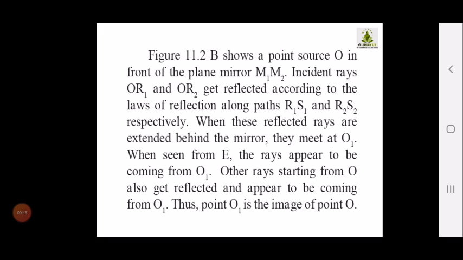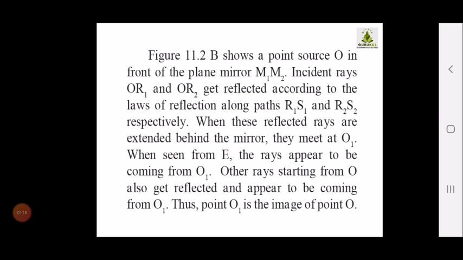So figure 11.2b shows a point source O in front of plane mirror M1 M2. Then incident rays OR1 and OR2 get reflected according to the laws of reflection along the paths R1S1 and R2S2. When these reflected rays are examined behind the mirror, they meet at point O1. Okay, now see.